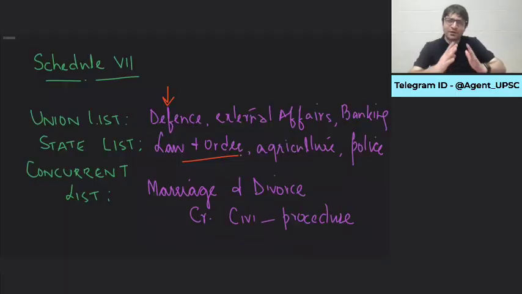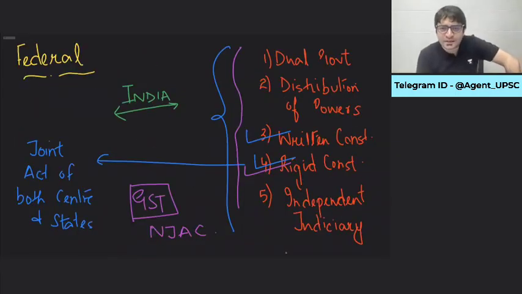In normal circumstances, we behave as if we are a purely federal constitution. There is no threat to dual government. There is no threat to the distribution of powers in normal circumstances. But sir, you are saying, what about the written constitution? Were states consulted? States as entities were not consulted. But who were these representatives who were present in the Constituent Assembly? They came from states. So how can you say the states were not consulted in drafting the constitution?